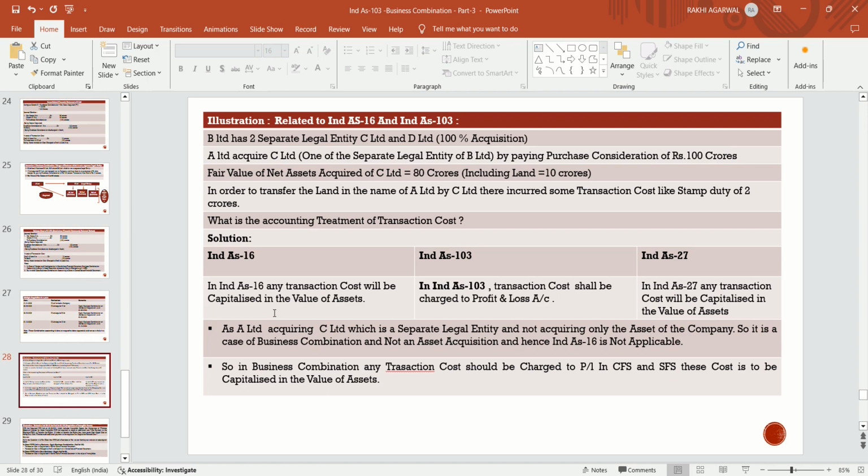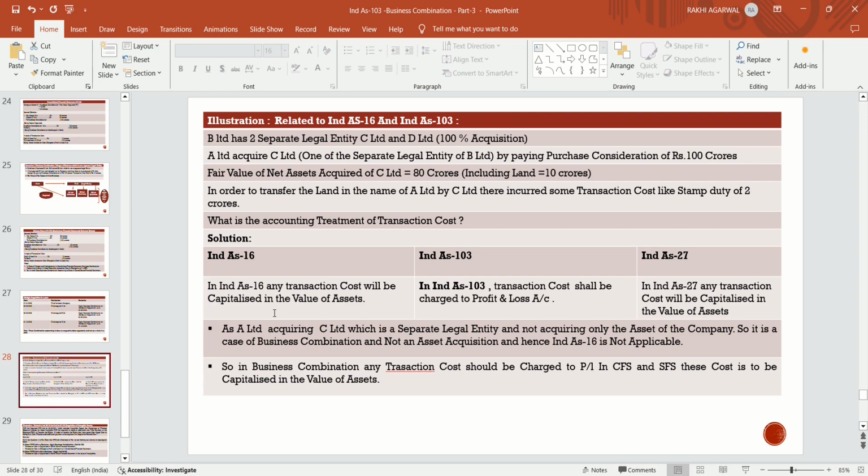What is the accounting treatment of transaction cost? In Ind AS 16, any transaction cost will be capitalized in the value of the asset. If it is a case of asset acquisition, where the asset is acquired, more than 90% of the value, Ind AS 16 is applied. But in our example, it is not a case of asset acquisition.